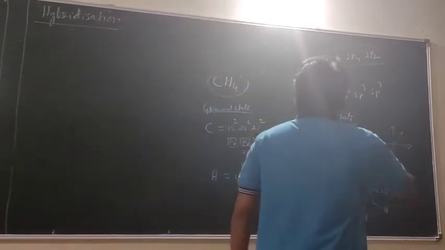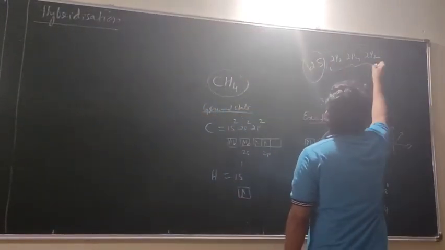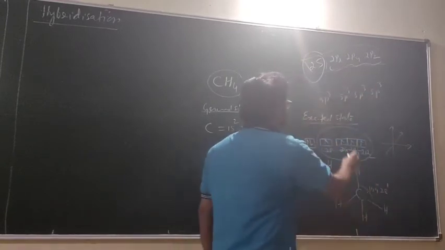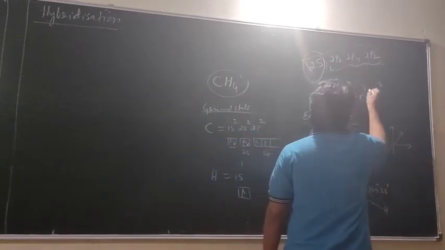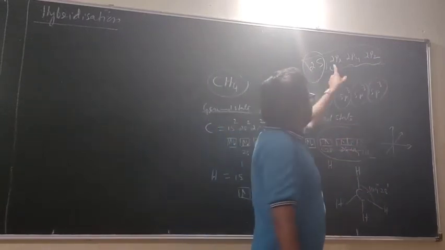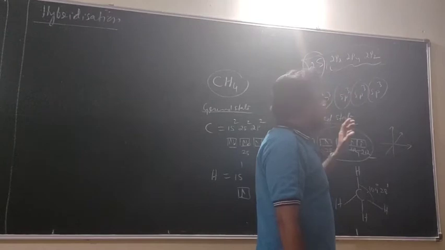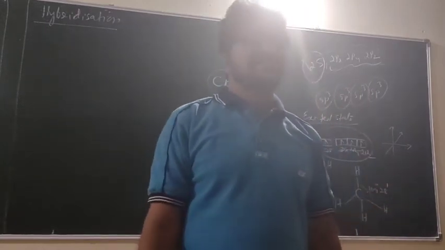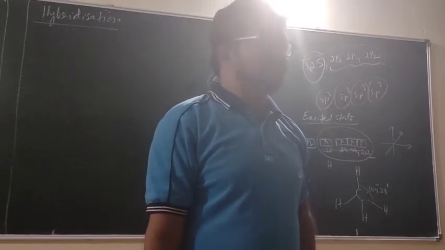Okay. The shape is different compared to the original orbitals. What is the shape of all these? Same. What is the energy? There is a slight increase. What is the energy of all? Same. Then what is the definition of hybridization?